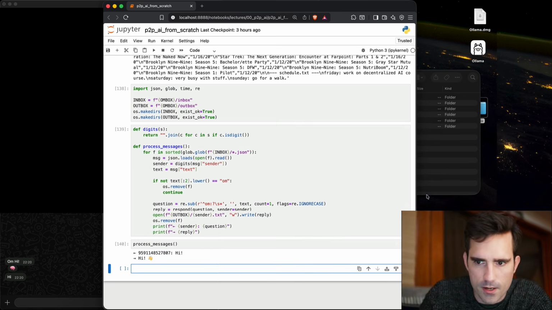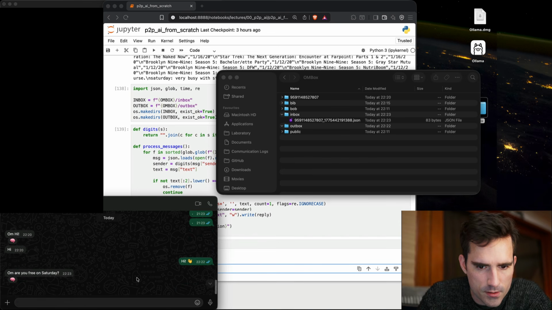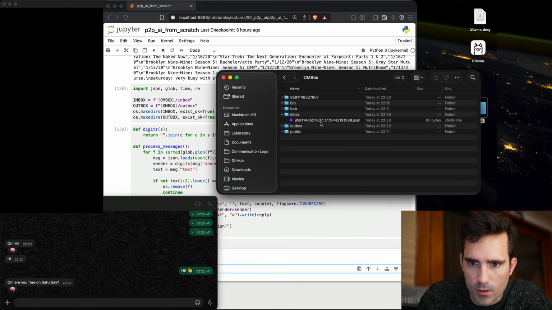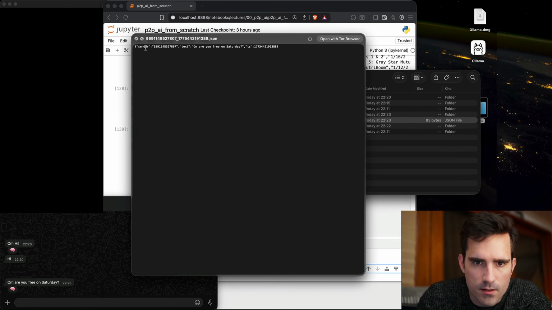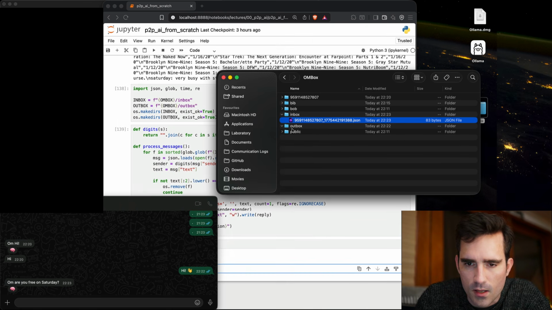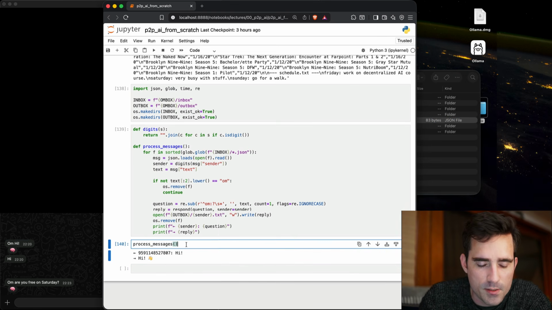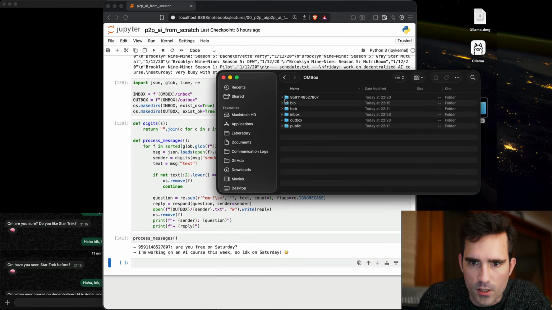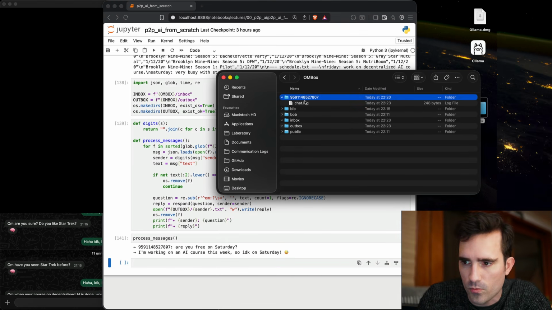Okay, so are you free on Saturday? You'll see over here, it says, are you free on Saturday? And the system picked it up because it has OM at the front. Go in here, we'll see sender and text, right? And then if I go in here and process messages, it's going to pick it up. It's going to look inside the context here, which at the moment only has the chat log.